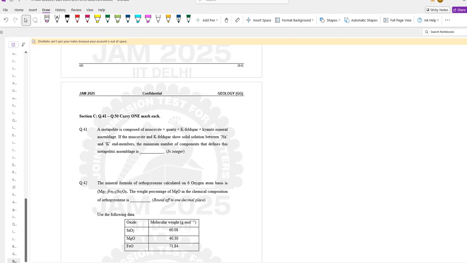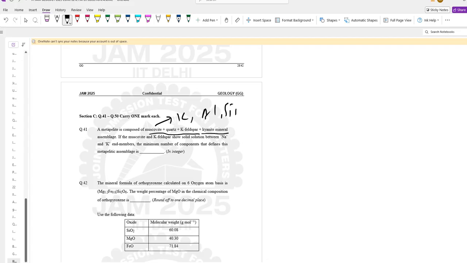Let's go for 41. The metapelite is composed of muscovite plus quartz plus K-feldspar plus kyanite. Let me split it out for you. Muscovite contains K, Al, Si and water H2O, with sodium and potassium solid solution.